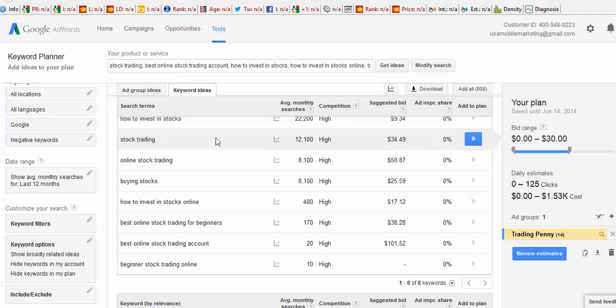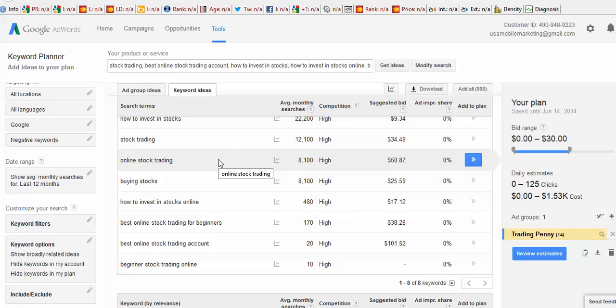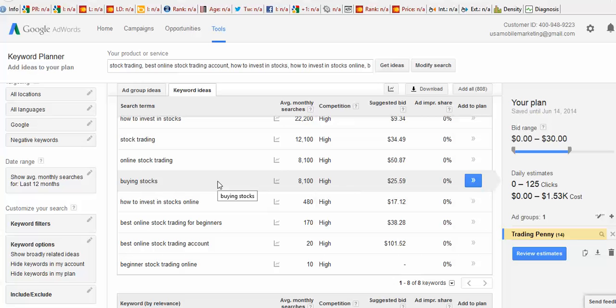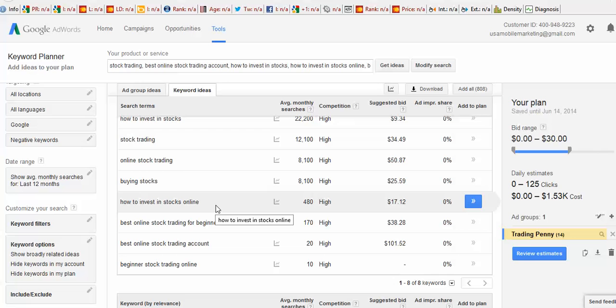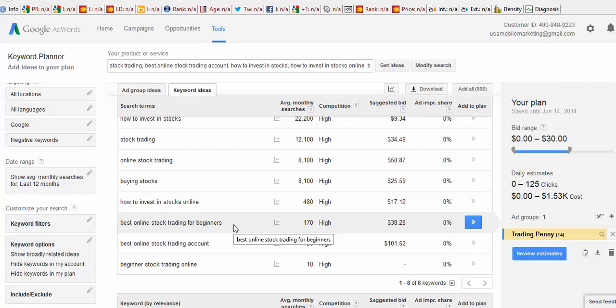Now, stock trading, there's 12,100 searches, high competition, $34.49. Online stock trading, there's 8,100 searches per month, $50.87 per click. Buying stocks, 8,100 again, $25.59 per click. How to invest in stocks online is 480, $17.12 per click. Now that may not seem like much, 480, but believe me, it is, because that's over 5,000 searches annually. Okay. Again, best online stock trading for beginners, 170 queries per month, high competition, $38.28 as a pay-per-click cost.